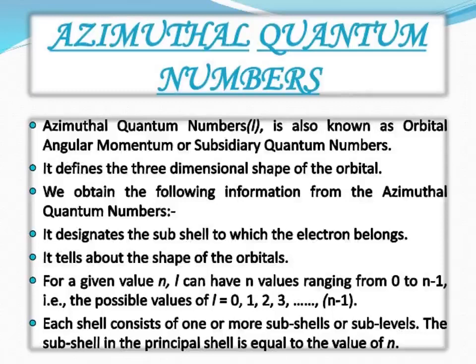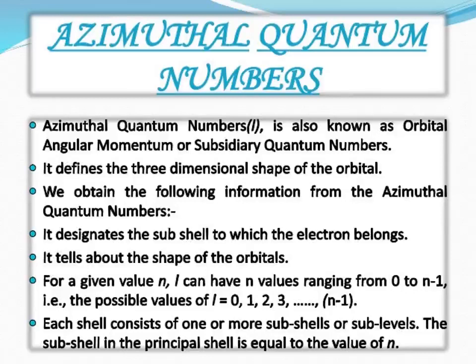For a given value of n, L can have values ranging from 0 up to n minus 1. So the possible values will be 0, 1, 2, 3 up to n minus 1. Each shell consists of one or more subshells. The number of subshells in the principal shell is equal to n. This azimuthal quantum number is represented by the letter L and can take integral values from 0 to n minus 1.